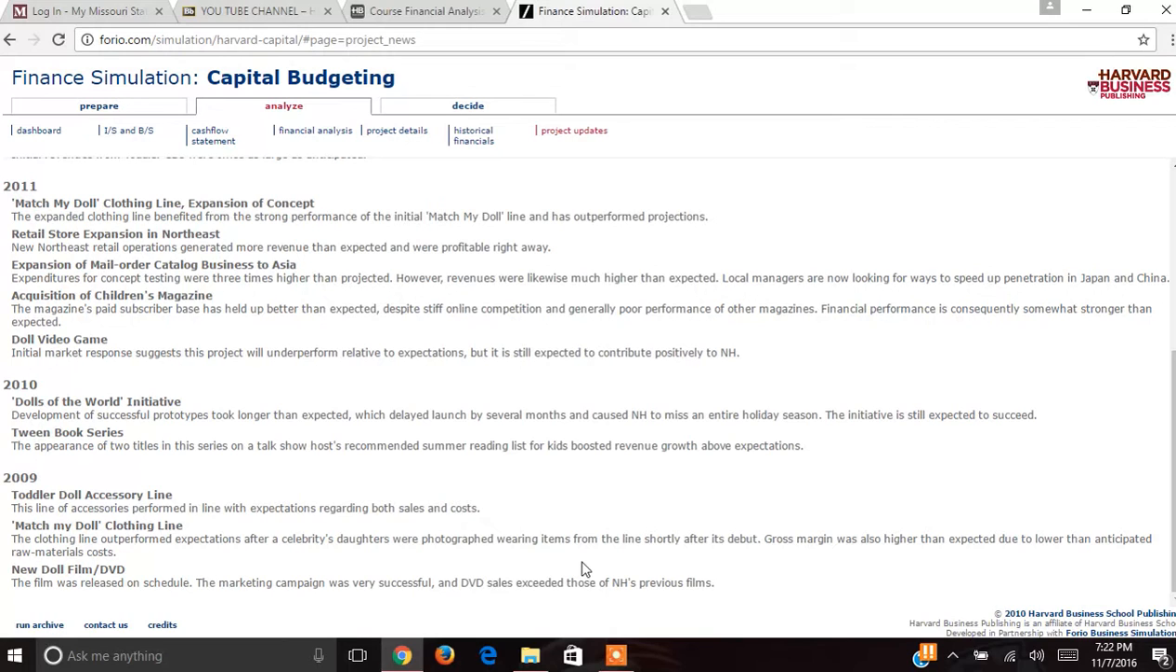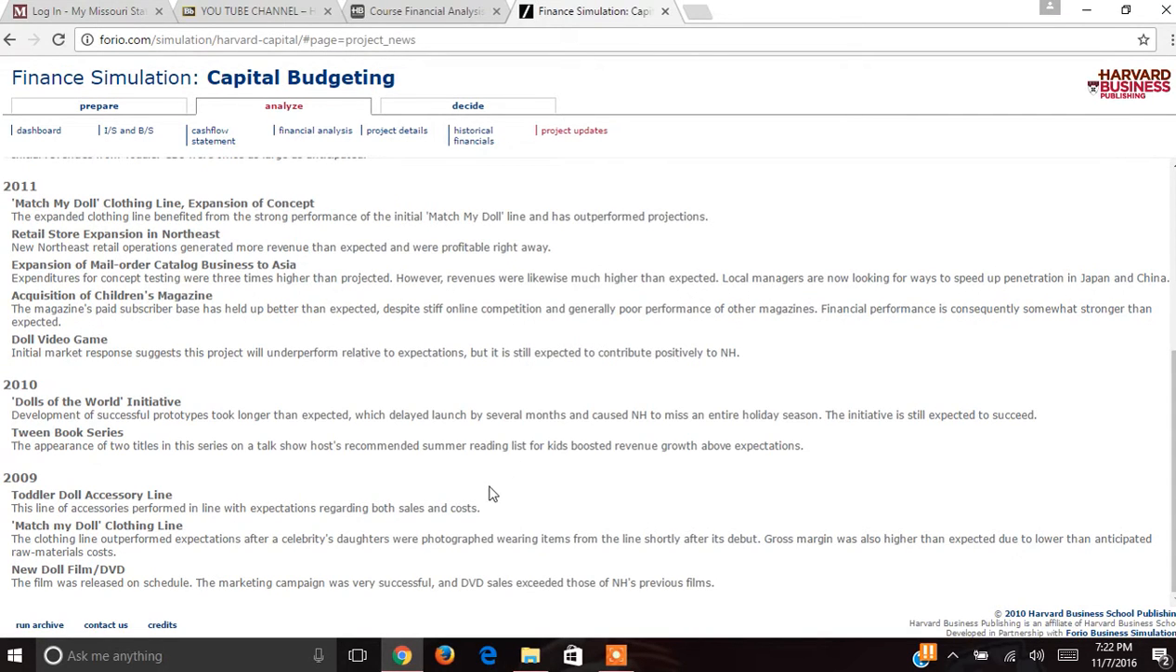I chose to invest in the Match My Doll clothing line because the internal rate of return was 20.69%, which is an acceptable rate, while the net present value was 6.48 and the profitability index was 1.41. I figured that this project had great potential. And as you can see, the clothing line outperformed expectations because of a celebrity's daughter. Its gross margin was also higher than expected due to the lower than anticipated cost of raw materials.